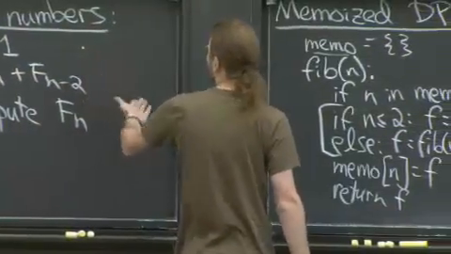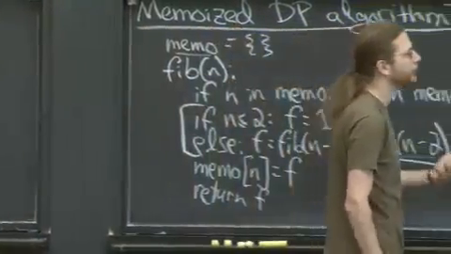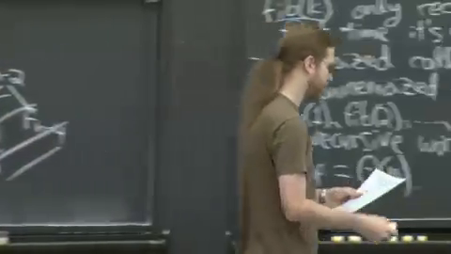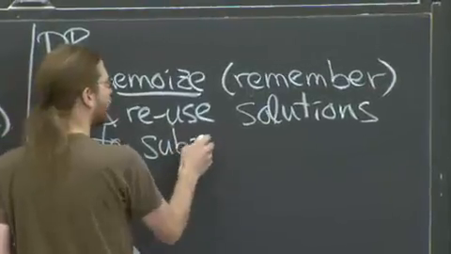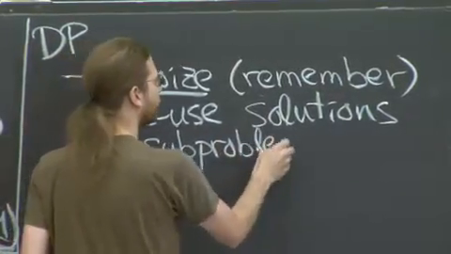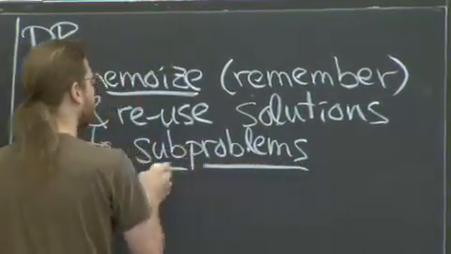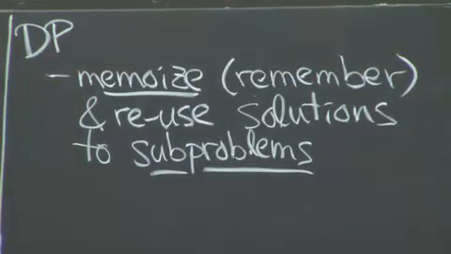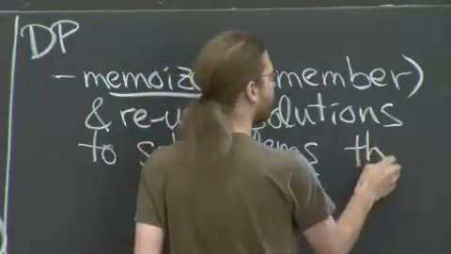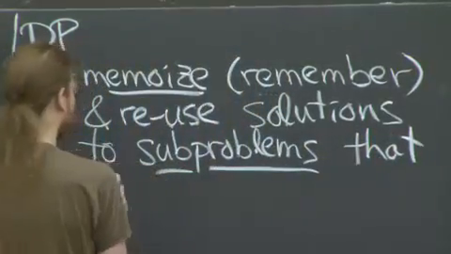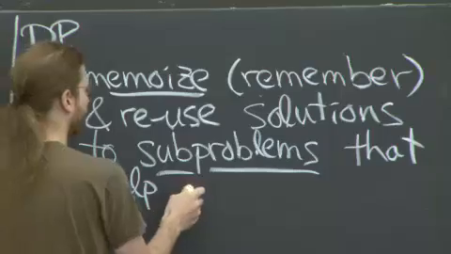They're not always of the same flavor as your original goal problem, but there's some kind of related parts. And this is the big challenge in designing a dynamic program, is to figure out what are the subproblems. I would say always the first thing I want to know about a dynamic program is what are the subproblems. Somehow they are designed to help solve your actual problem.